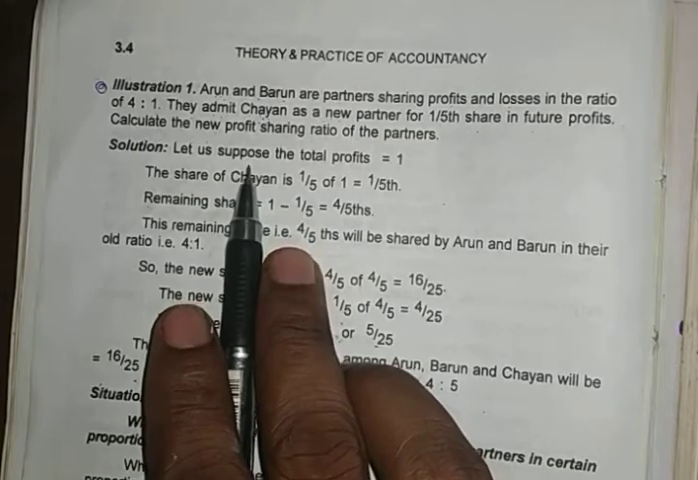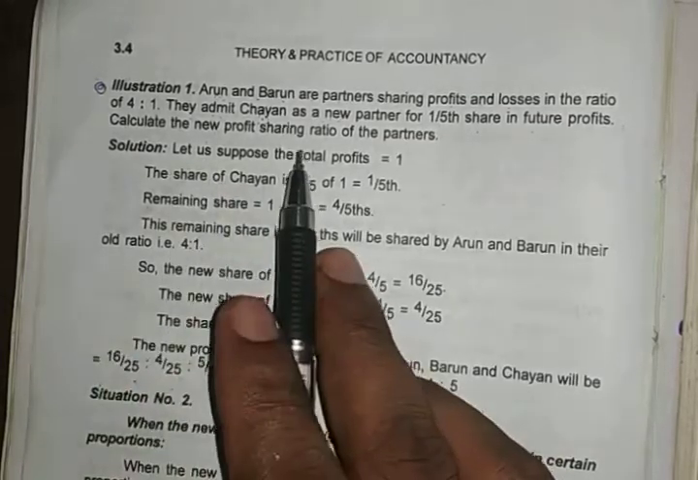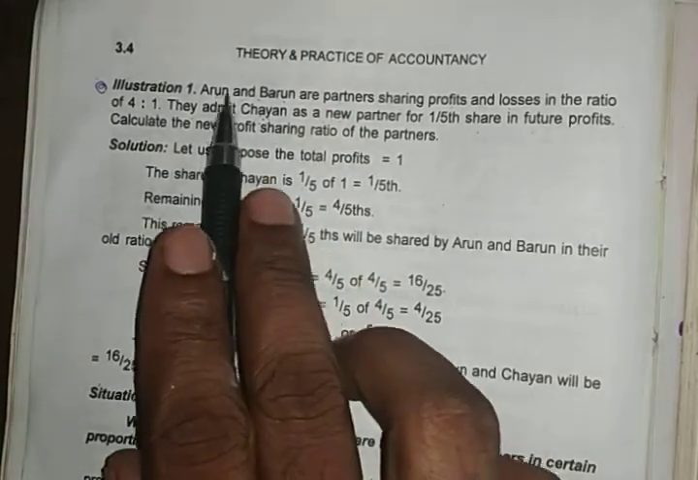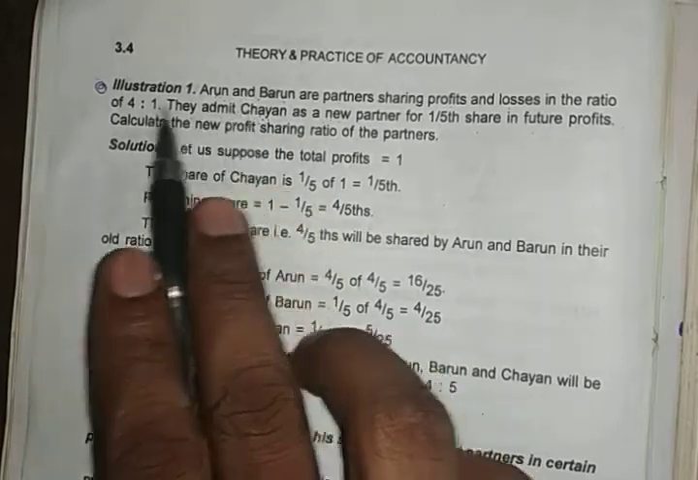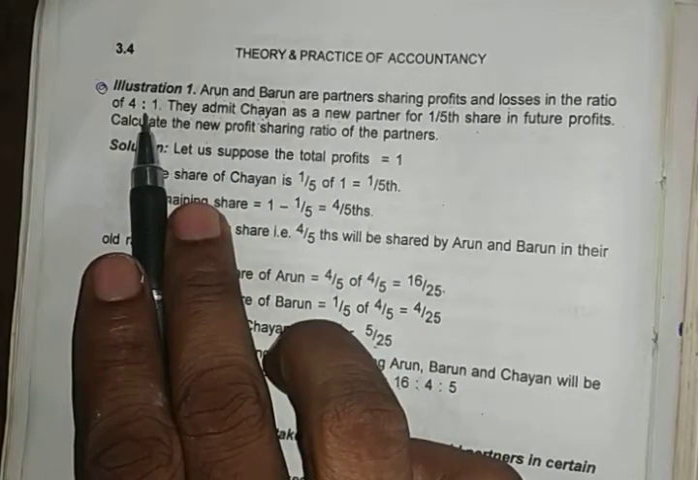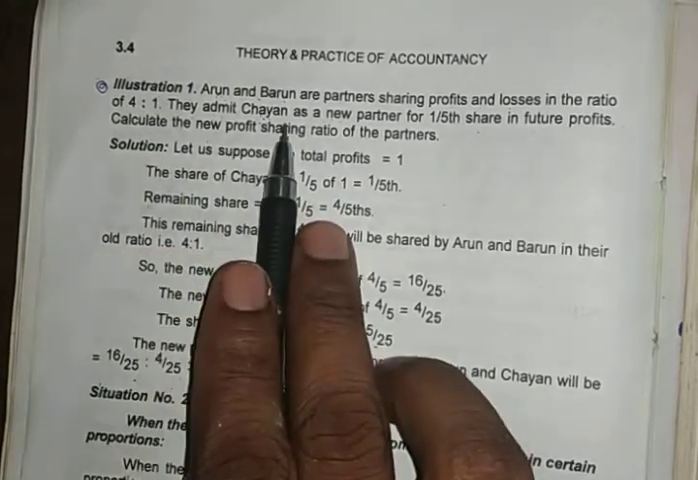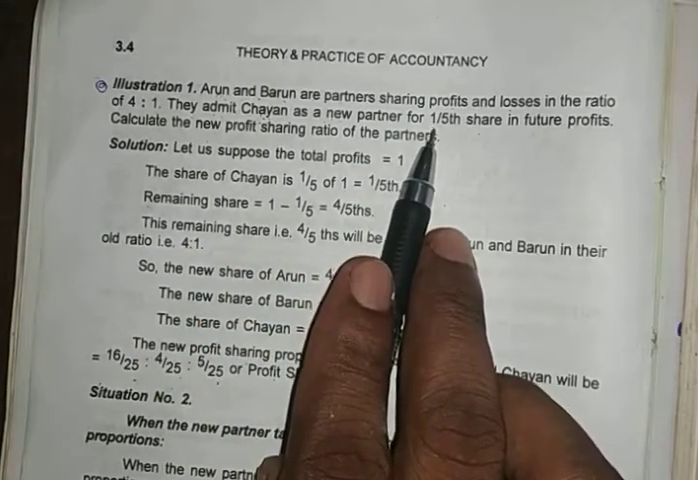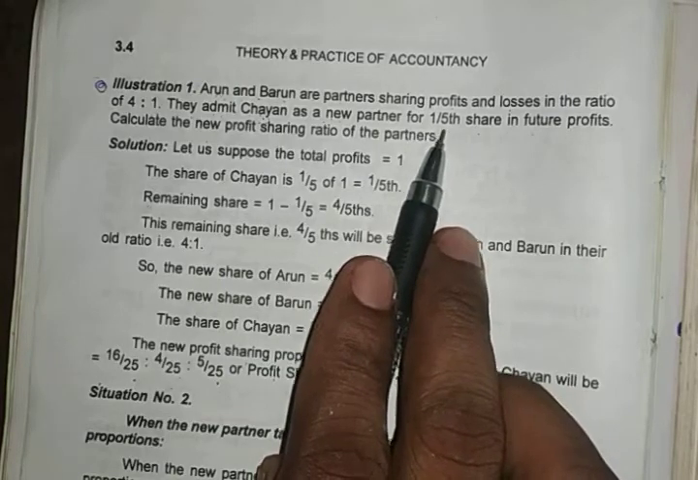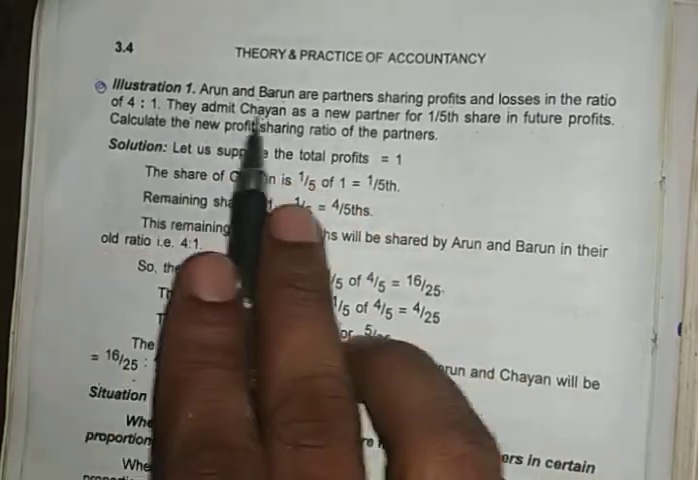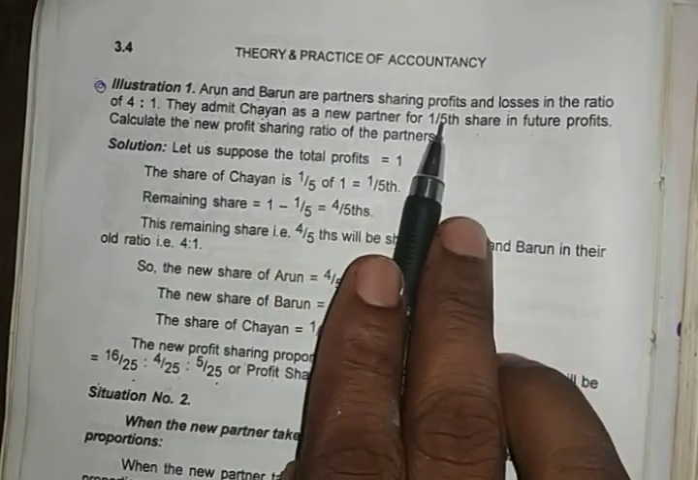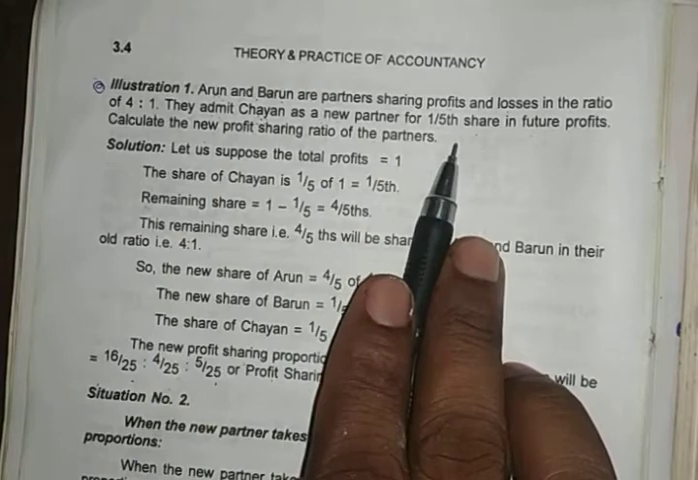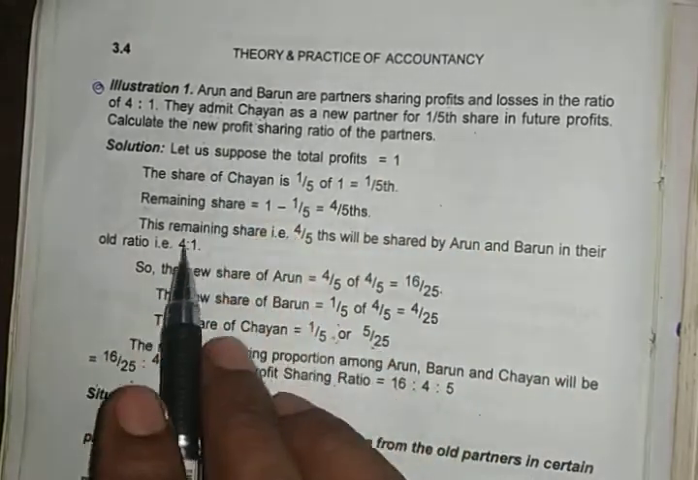Okay, so let's see. What are the steps you will follow in the first situation? Remember, these two are old partners. The old partners' profit sharing ratio is given, and when the new partner is admitted, he gets 1/5 share of future profits. The old partners' shares are given, and the new partner acquired his share from the old partners. In this case, how will you calculate the new profit sharing ratio?